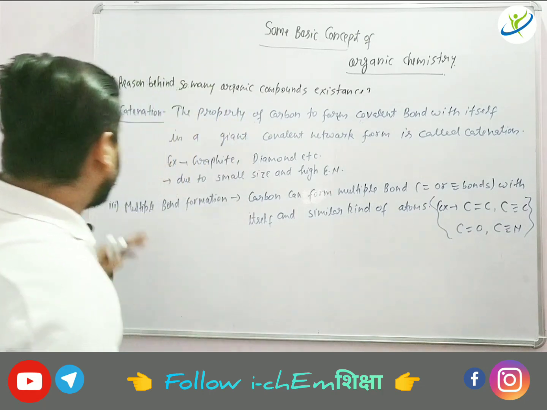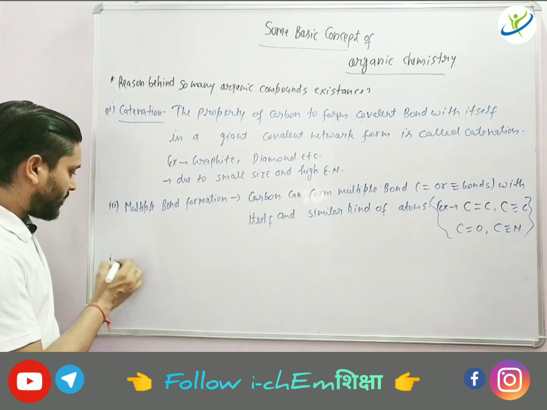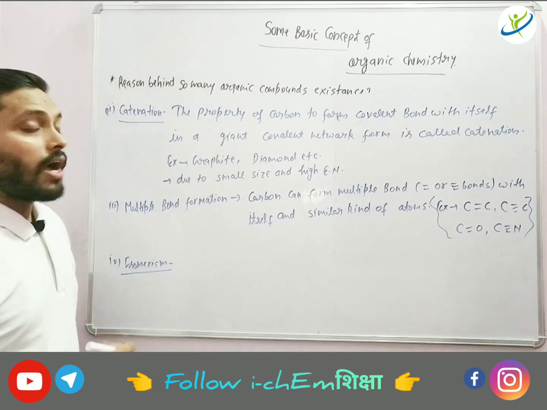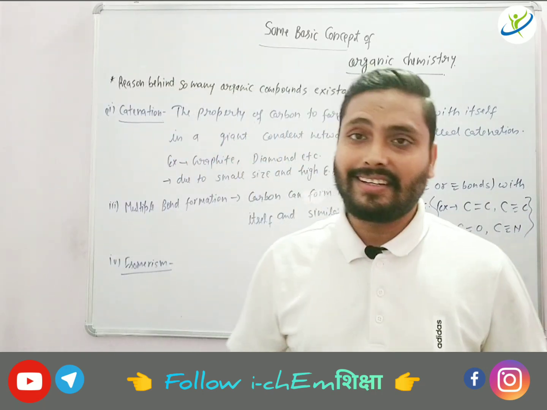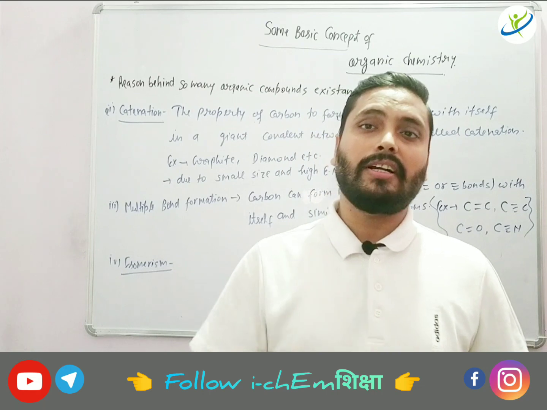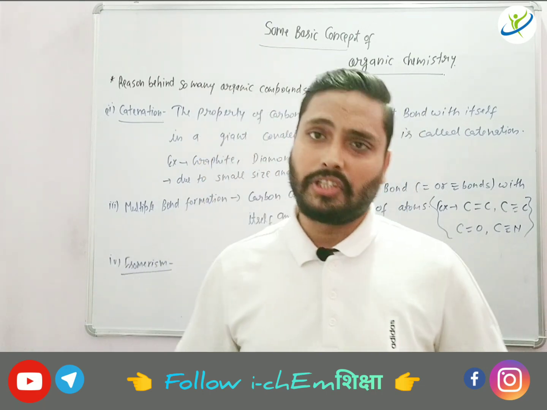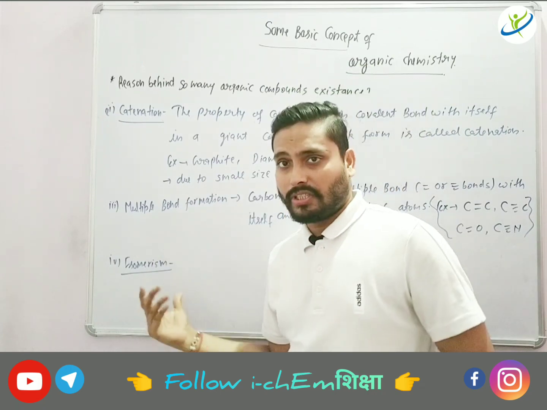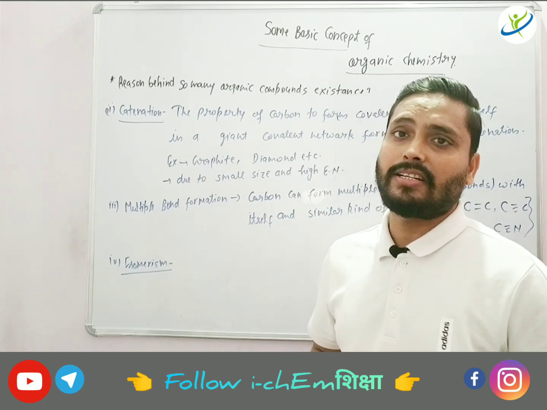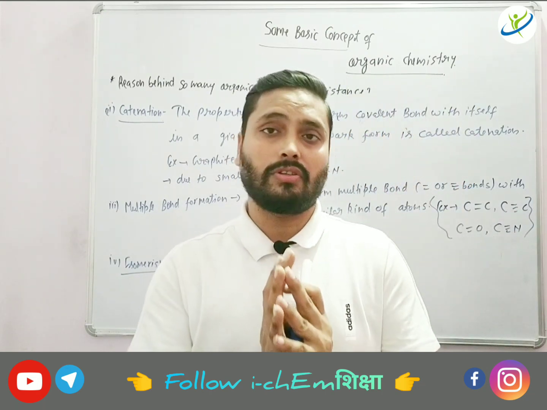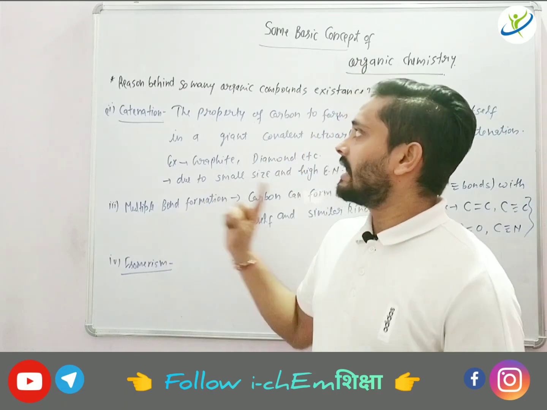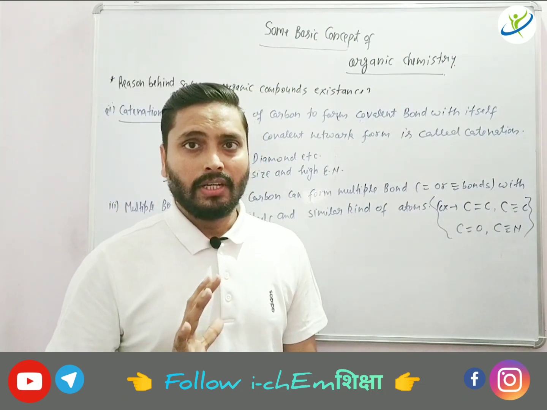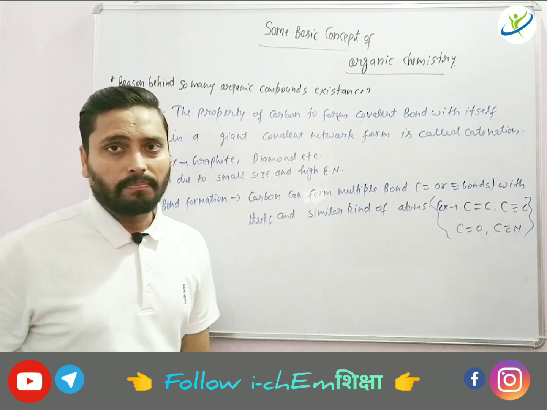Now the fourth reason, we will not study it, I will just tell you: isomerism. Isomerism is a phenomenon by which one molecule can exist as more than one type of molecule by changing its structure or other things. This phenomenon is called isomerism, and the molecules or compounds are called isomers. So this is also one of the reasons behind the existence of so many millions or trillions of compounds of carbon. Okay students, this is one of the important parts of the introduction topic. Let's discuss the next topic of the introduction part.